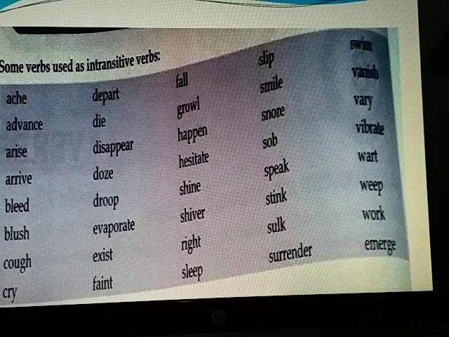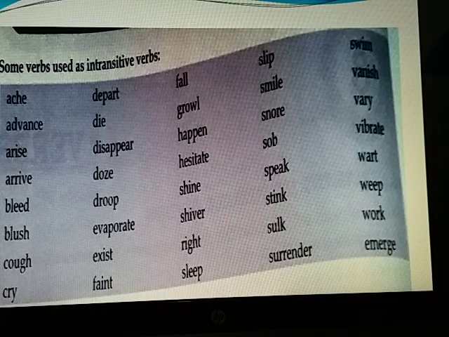Some verbs used as intransitive, like depart, fall, sleep, swim, die, disappear, happen, shine, speak, shiver, etc.